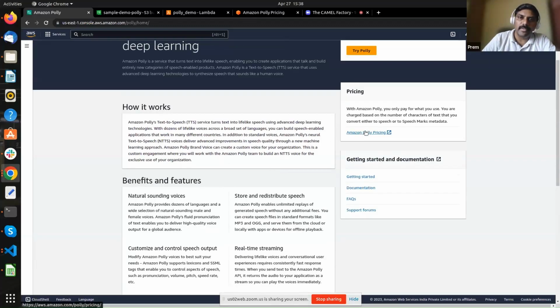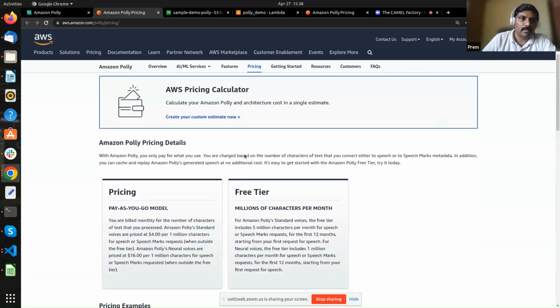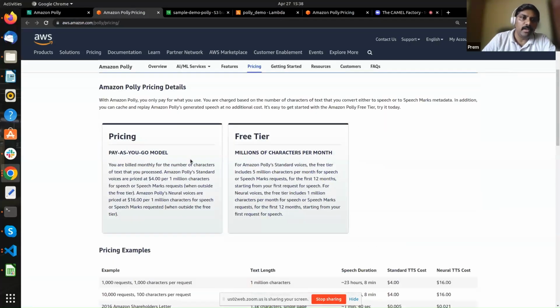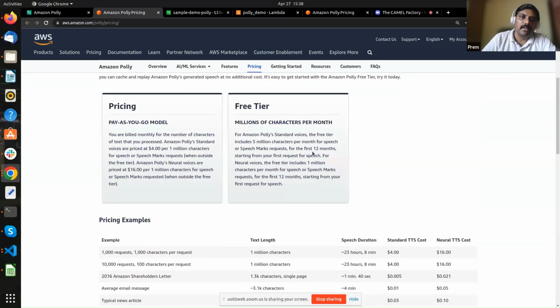So pricing, we will see what they are saying about pricing. It's again a pay as you go model. There is a free trial for the first 12 months. From the time you start using, from your first request, the first 12 months will be counted, and the first 1 million characters per month are free. Anything beyond that will be chargeable.